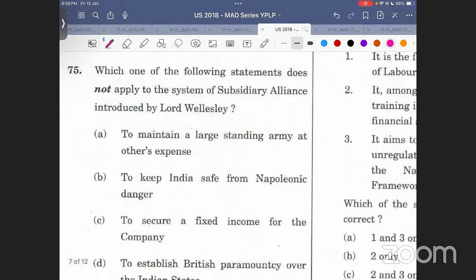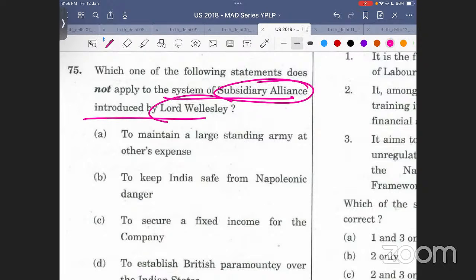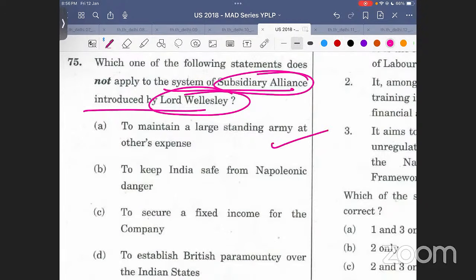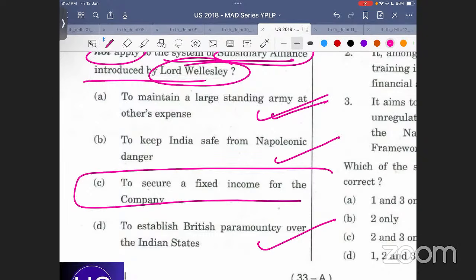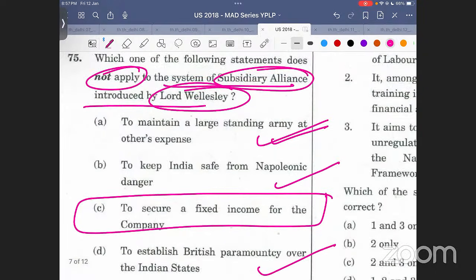Which one of the following statements does not apply to the system of subsidiary alliance introduced by Lord Wellesley? Again, a basic history question, subsidiary alliance. We all read about it. To maintain a large standing army at others' expense: obviously, this was one of the things he wanted. The question asks what does not apply. He wanted this to keep India safe from Napoleonic danger. To establish British paramountcy over Indian states: yes, it was. To secure a fixed income for the company: there was no income they were taking under subsidiary alliance. So this statement will be the answer. There was no fixed income the British were taking under subsidiary alliance.